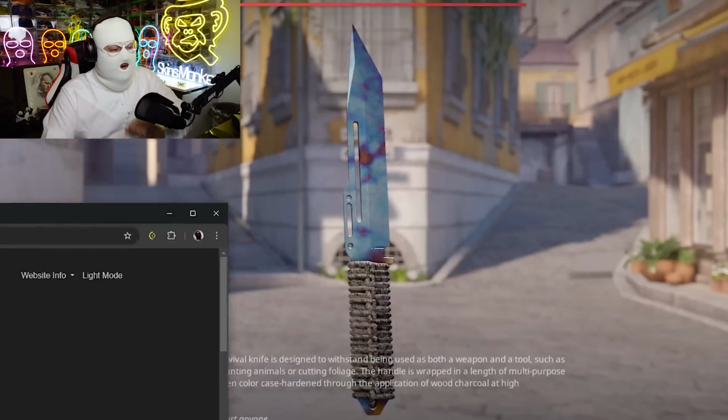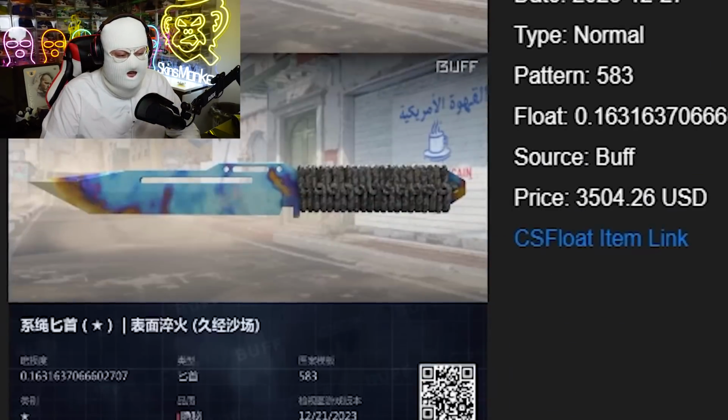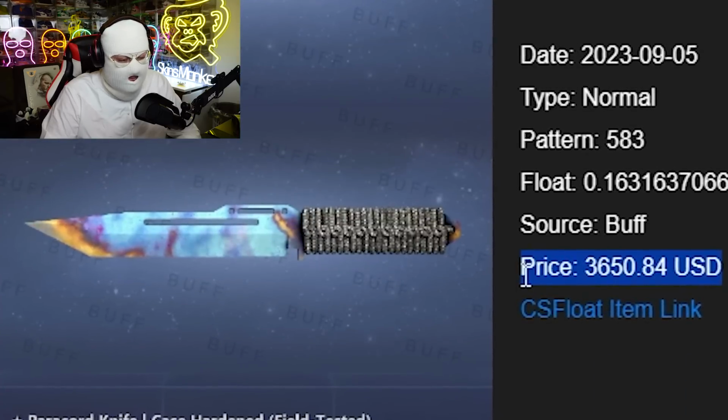Like for example, my Paracord Case Hardened, I could go here and I can search and I can see what they've been sold for previously, which seems to be in the maybe $2,000-$3,000 range, but it doesn't sell very frequently, so maybe I would want to list it for a little less to have a quick sale.